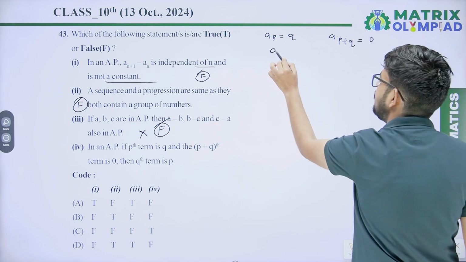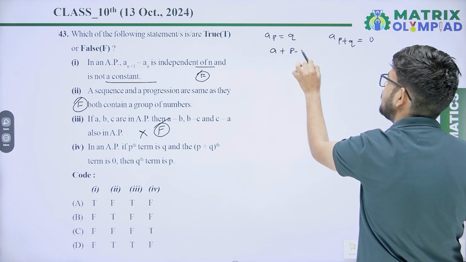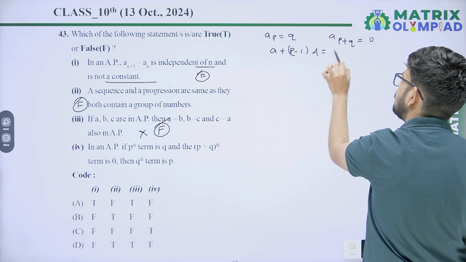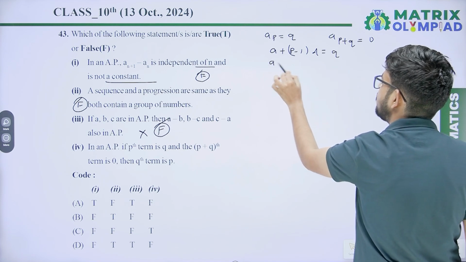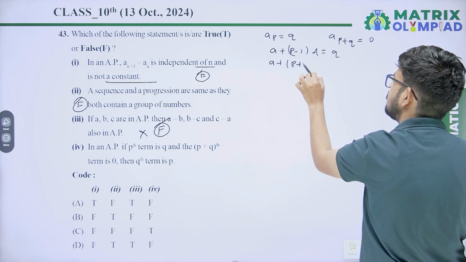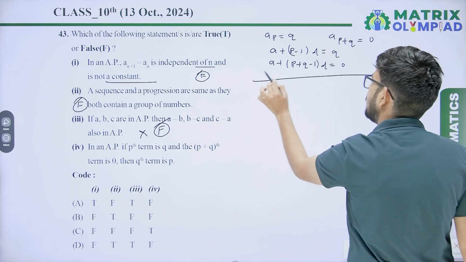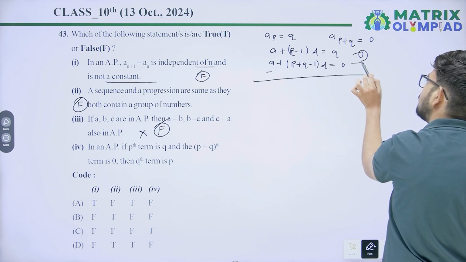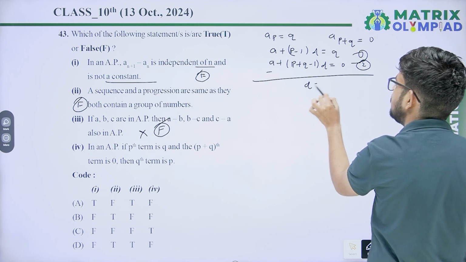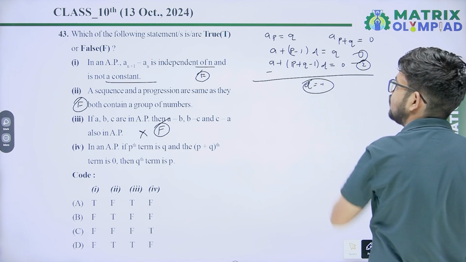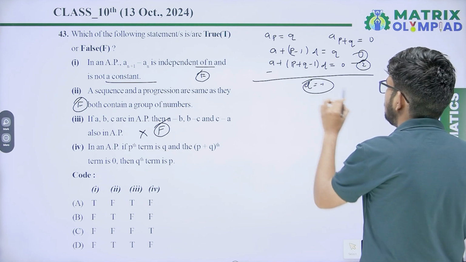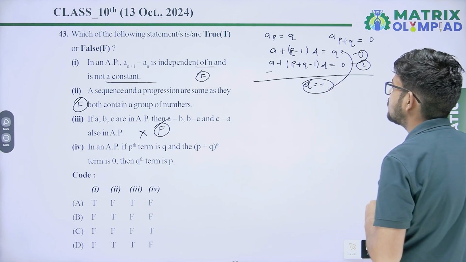It means a + (P-1)d equals Q, and a + (P+Q-1)d equals 0. So when you subtract equation 2 from equation 1, you will get d equal to minus 1.